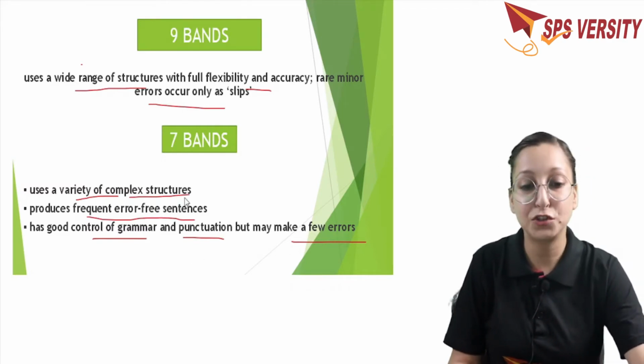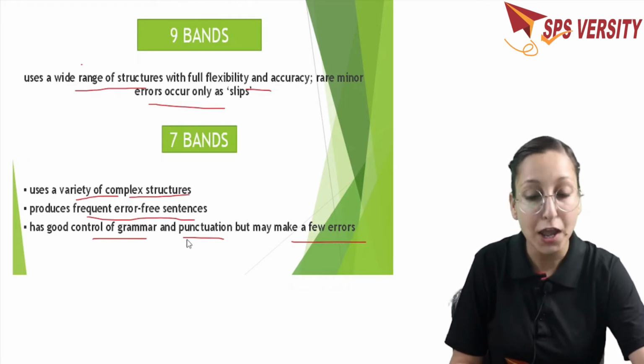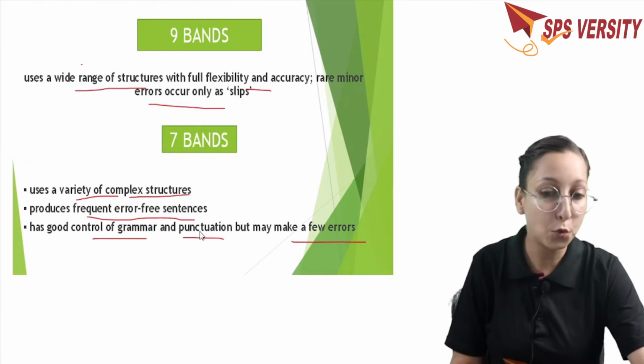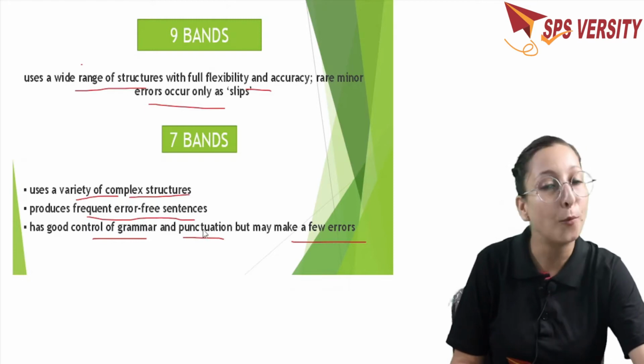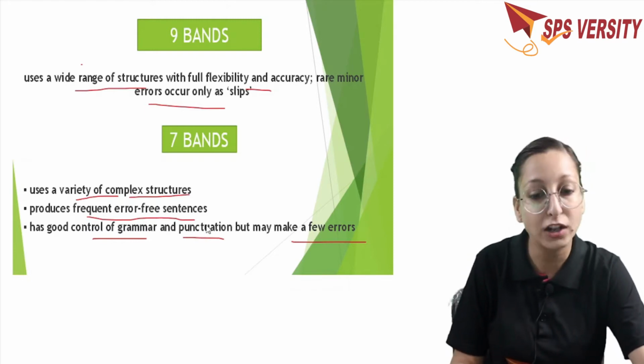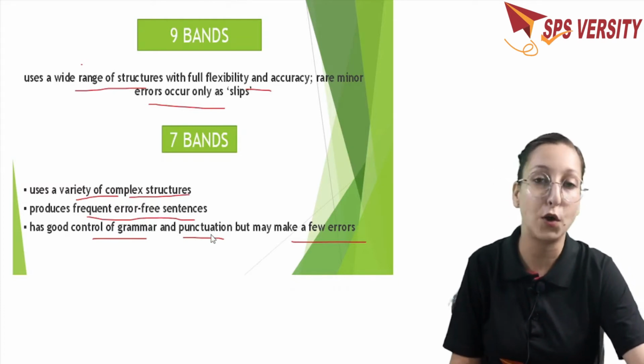But you have to use a variety of complex structures, and your sentences should be error-free with proper grammar and punctuation. I know that most students just ignore the role of punctuation. They just know comma and full stop. That's it, that is all punctuation means for them. But no, there are other punctuation marks also that you have to learn while writing your essay.